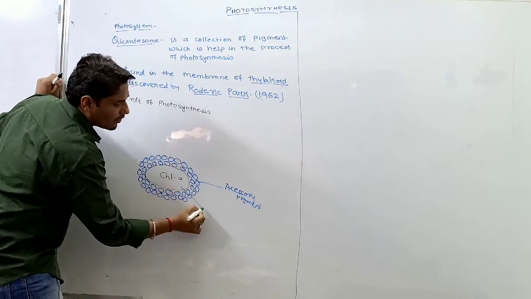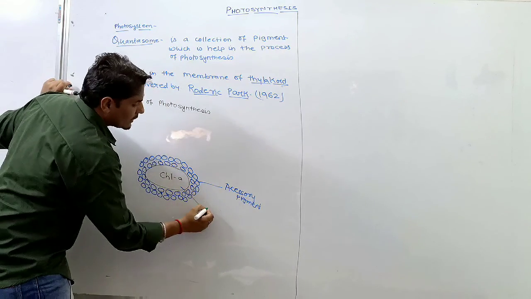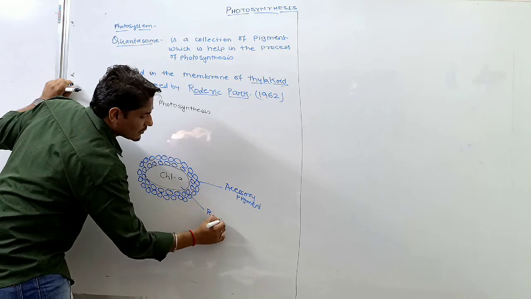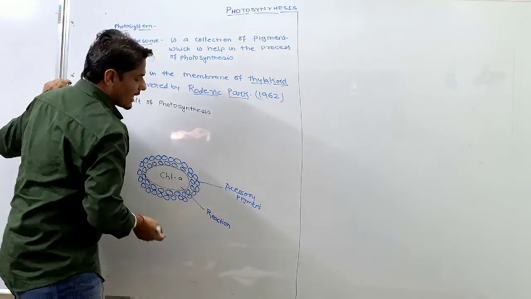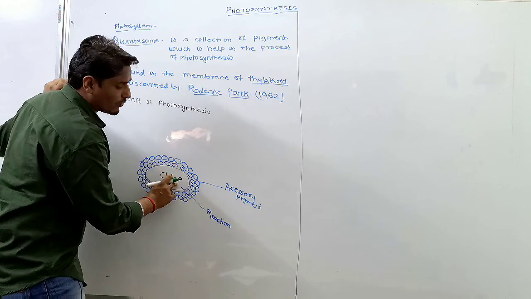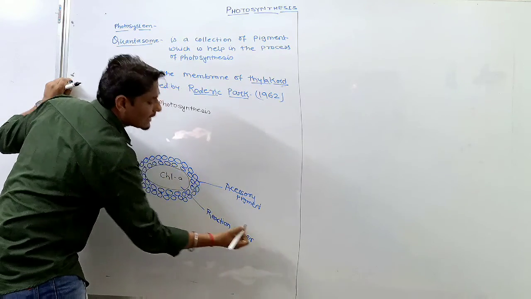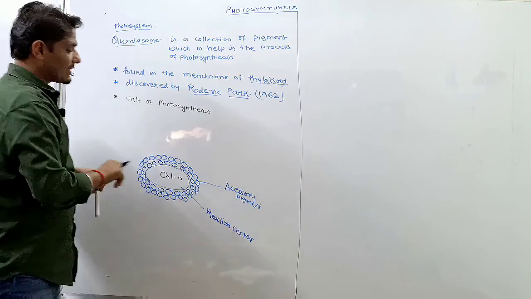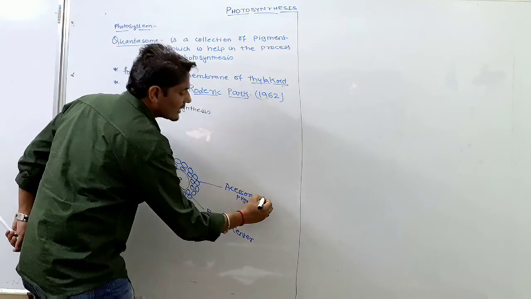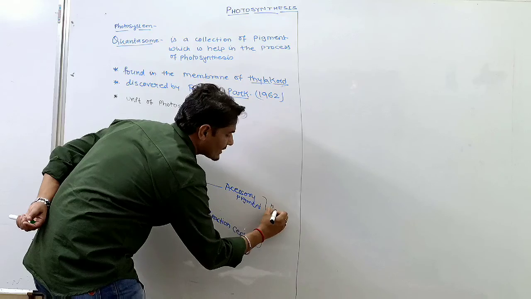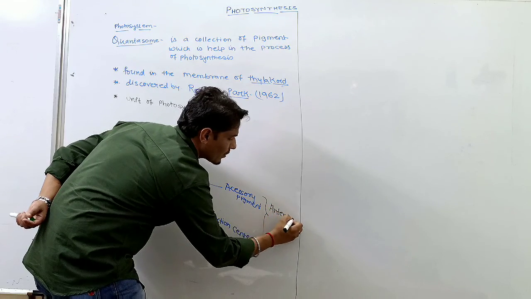The main pigment is chlorophyll A, which is nothing but the reaction center. And collectively the accessory pigments and reaction center form a complex, and that complex is called the antenna complex.